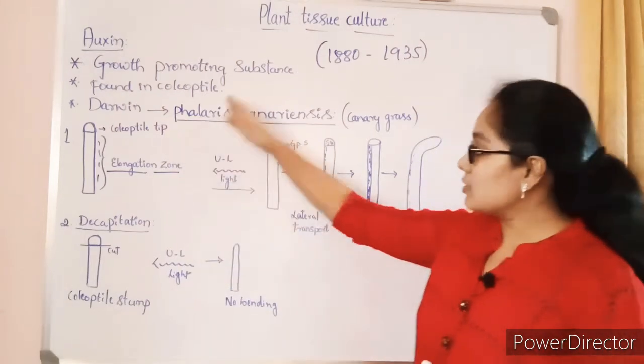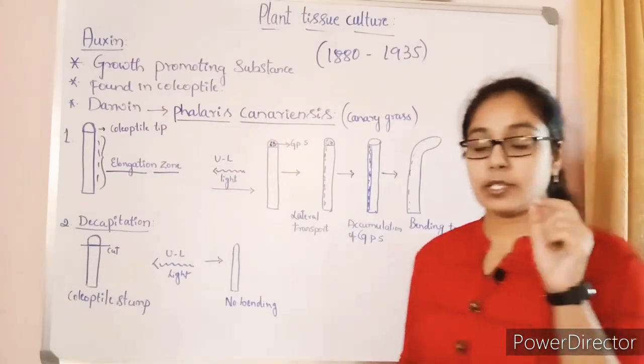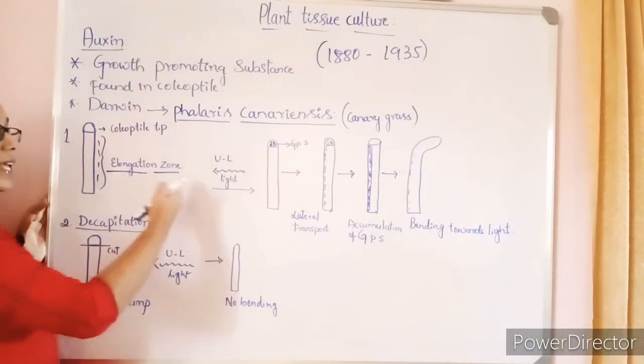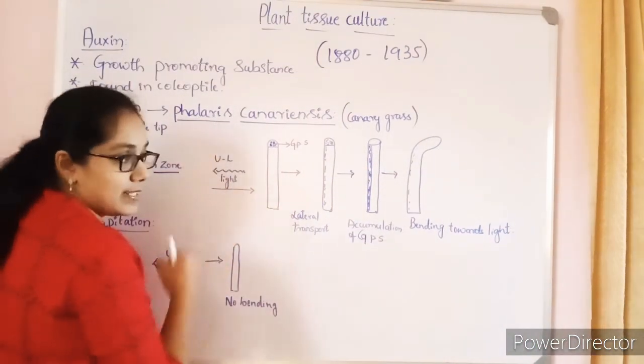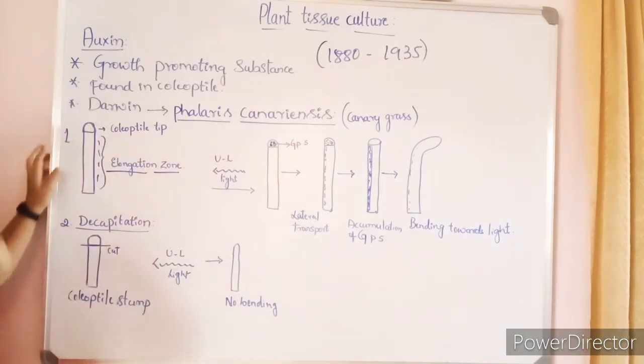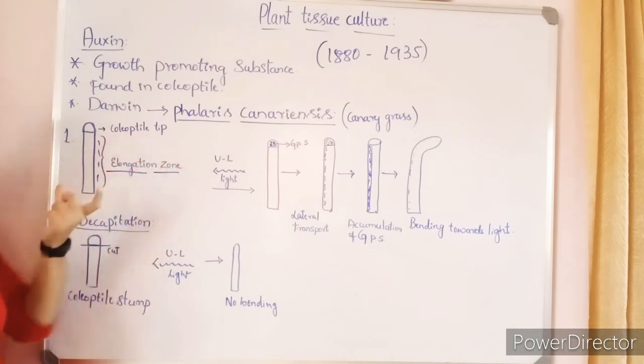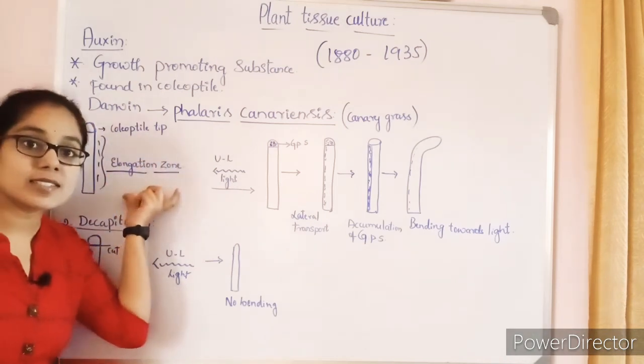Darwin took the coleoptile of this canary grass and exposed it to unilateral light. Here you can see the coleoptile has a tip portion called the coleoptile tip, and the rest is called the elongation zone.